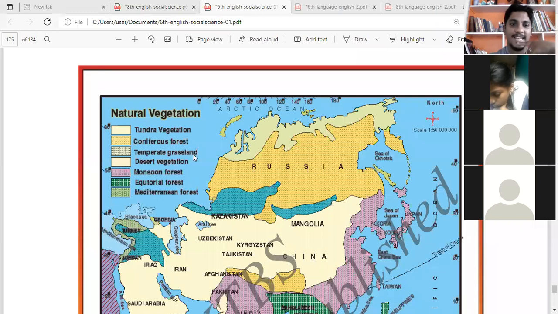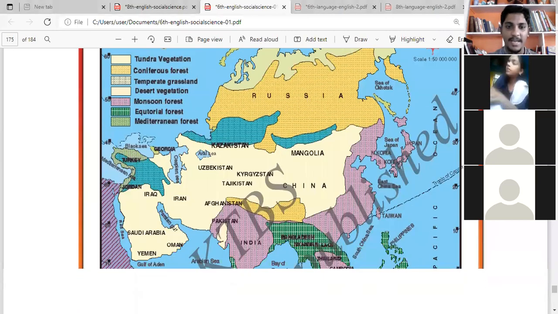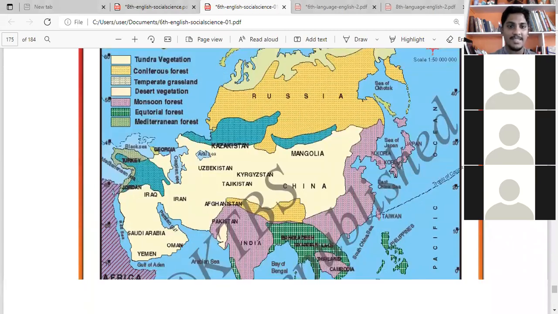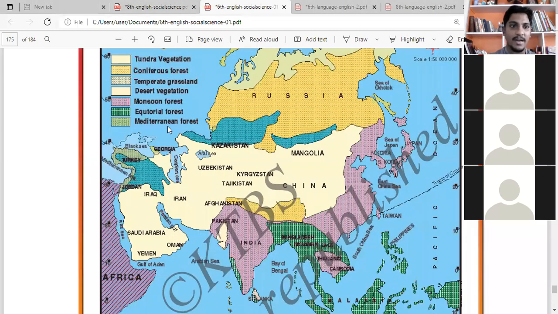Then temperate grassland. You remember the grassland? The grassland I showed you, that place we have only grass. Can you find out here the grassland? Here, this area and all is grassland.